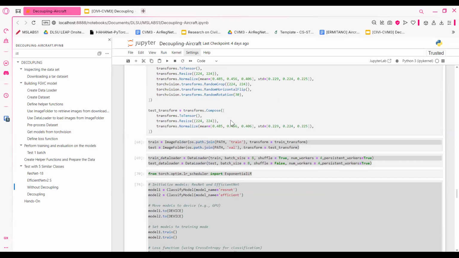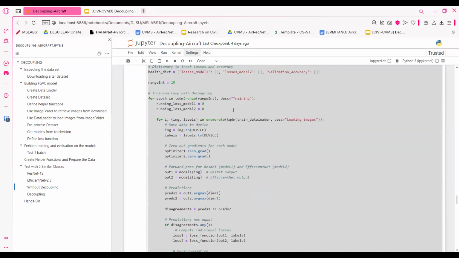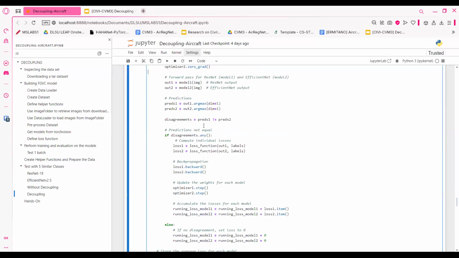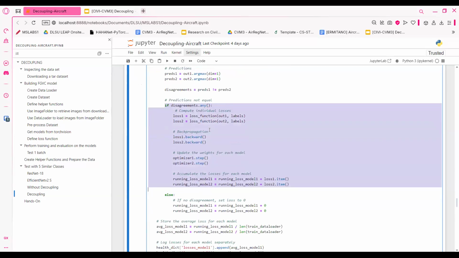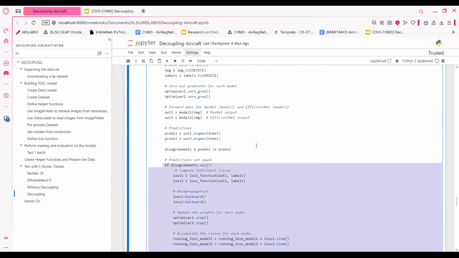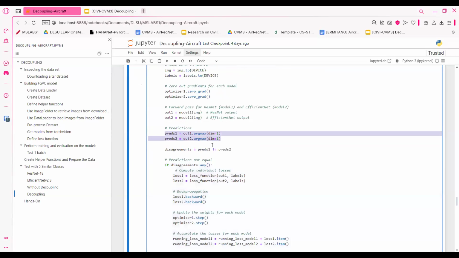Here I have the code for decoupling, which is the same, except we're going to make some modifications on the update tool, which is why we have to introduce an if else statement, just like the ones I showed earlier in the slides. So after we get the predictions, we have to check whether they have any disagreements. So here we check the predictions of model 1 and model 2. We check if they're not equal, and then we set the results to disagreement.